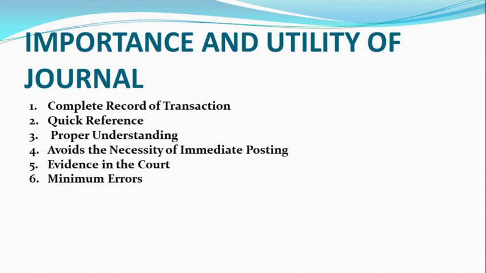If any dispute happens, it may work as proof or evidence. Sixth, minimum errors. If we record all financial transactions in the journal, there is very little chance for error. So in the first step we can tackle all kinds of errors easily.